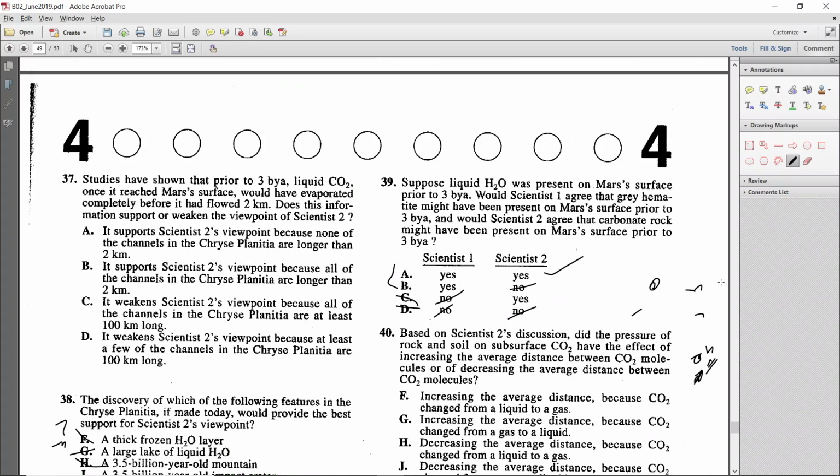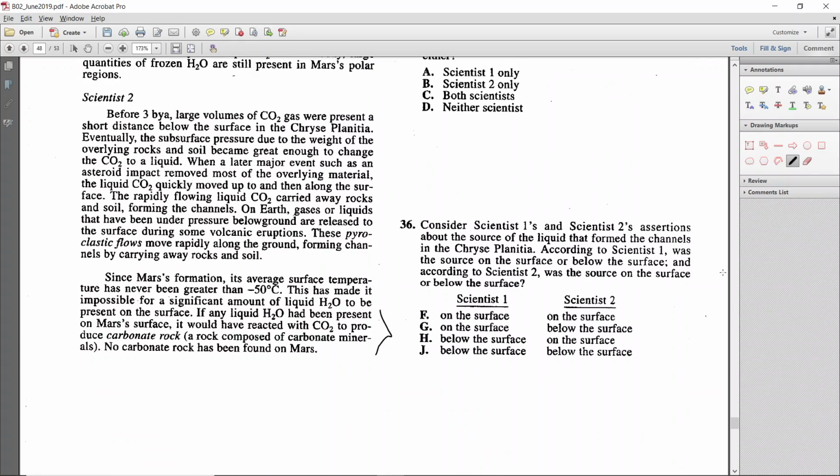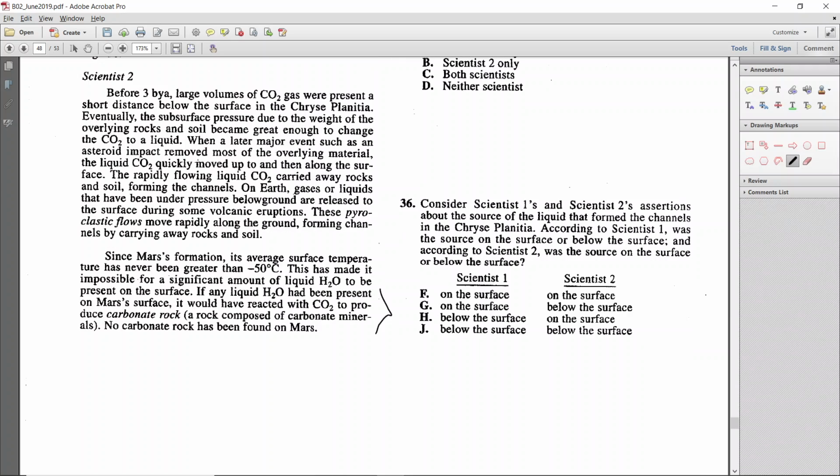It says according to scientist 2. All right, scientist 2 says before 3-BUIA, large volumes of CO2 gas were present. So it started as gas. The subsurface pressure due to the weight of the overlying rocks and soil became great enough to change it to a liquid. So it went from gas to liquid. Now, based on what we know, that means that it had to decrease the distance between the molecules. But who knows? Maybe scientist 2 contradicts that, because we have to go by what these scientists believe, not necessarily by what we know. When a large event, such as an asteroid impact, removed most of the underlying material, the liquid CO2 moved to the top.